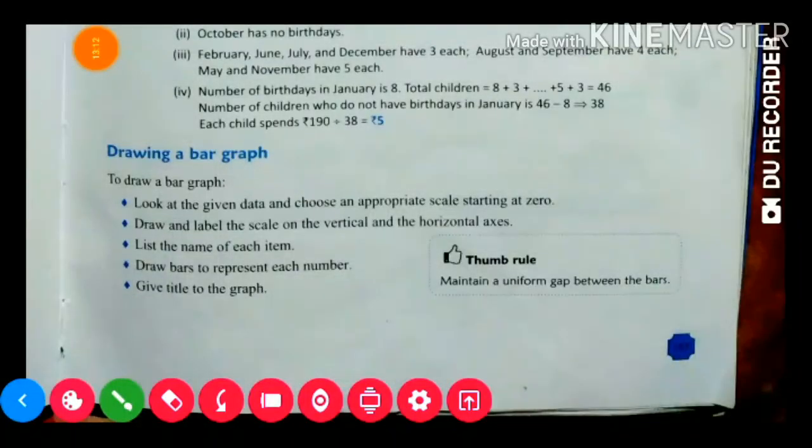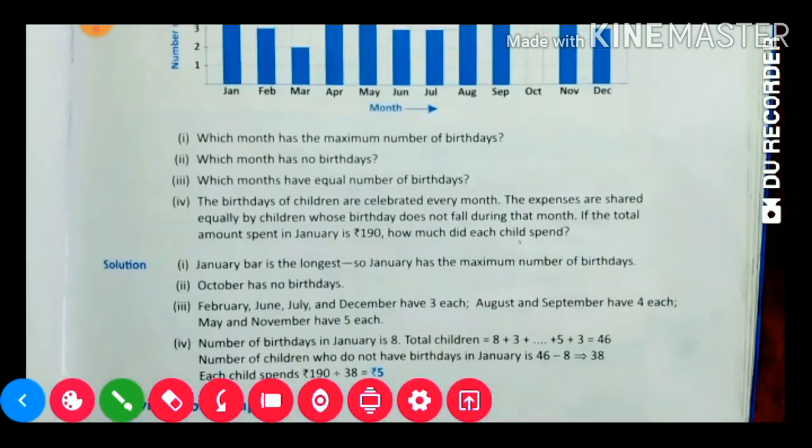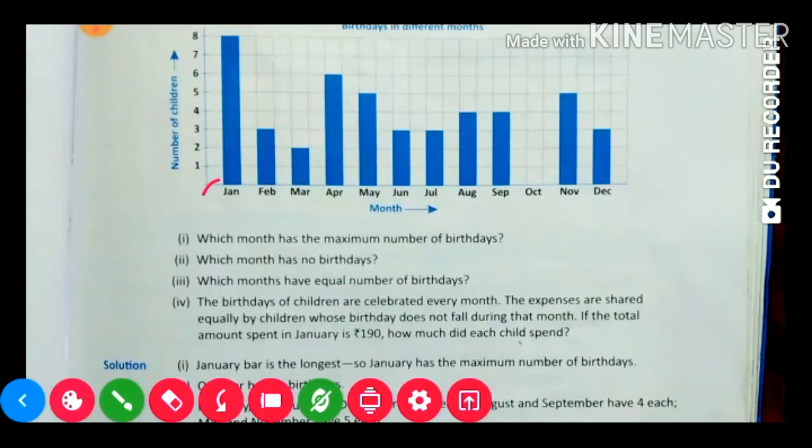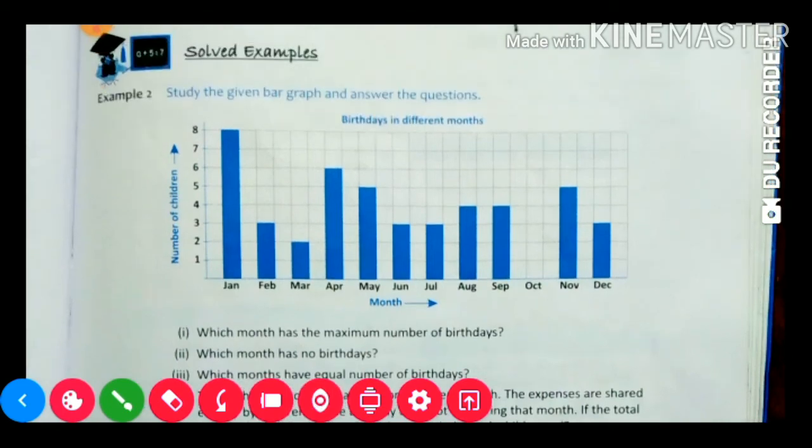Drawing a bar graph. It is the most important thing. Whenever we are drawing a bar graph, we need to keep this in mind. Look at the given data and choose an appropriate scale starting at 0. See from here, this is our 0, starting at 0. From here we need to give an appropriate scale. Suppose here it goes up to 8, so we have given 0 to 8. This is the most important.